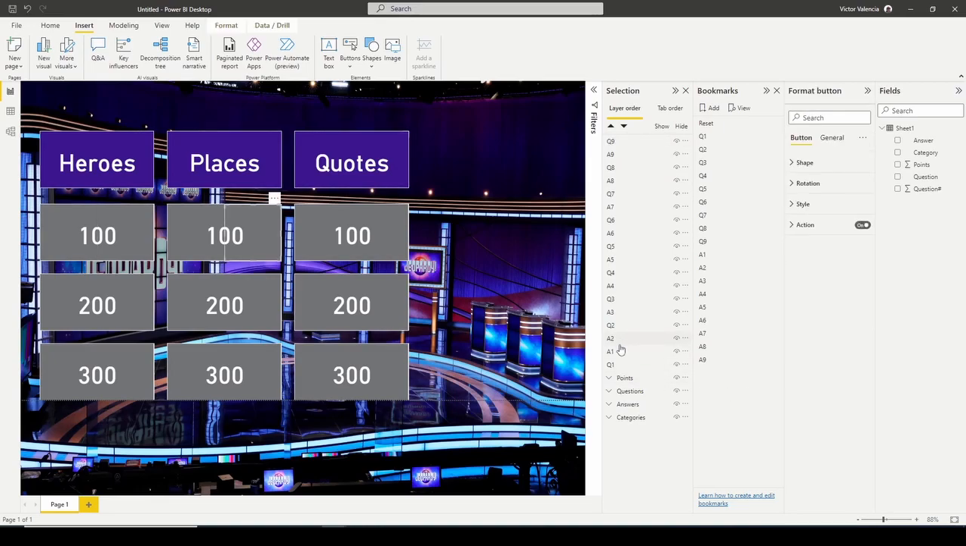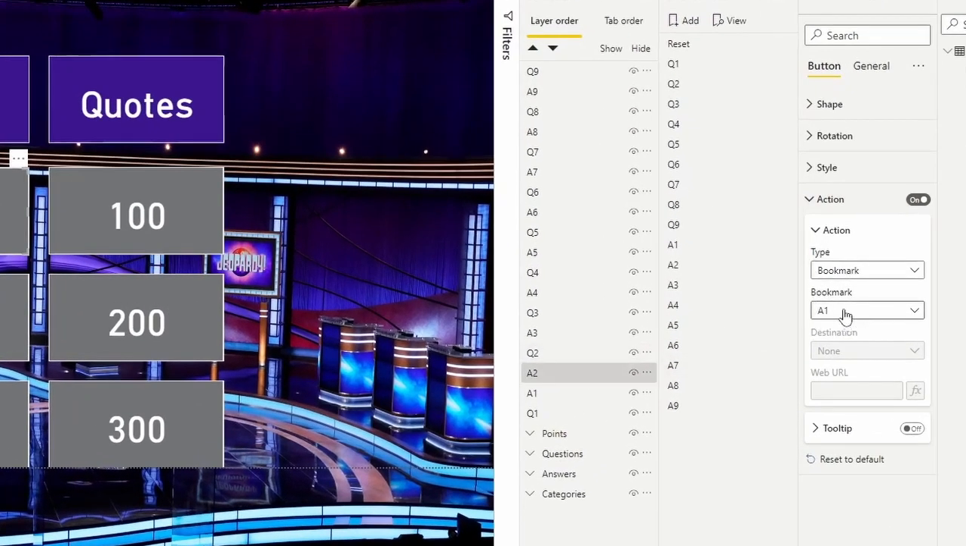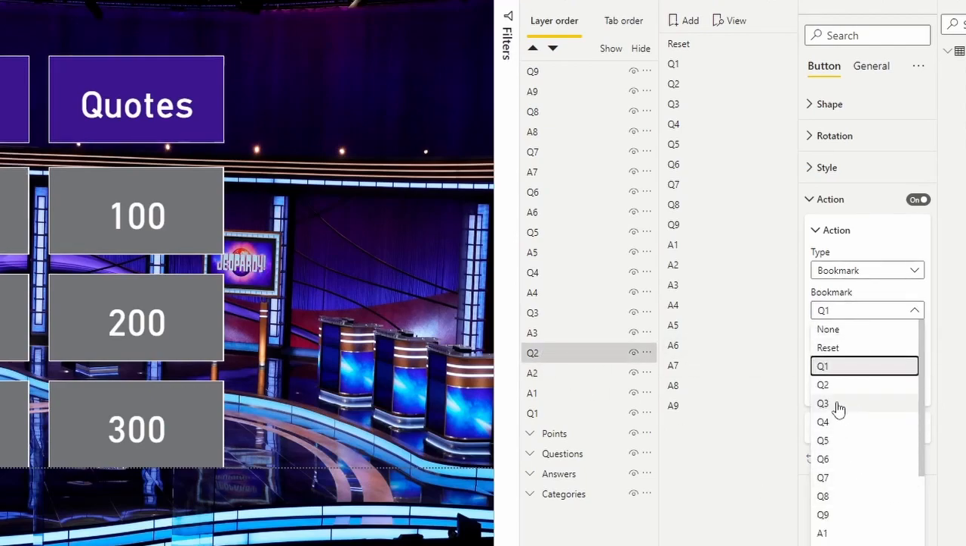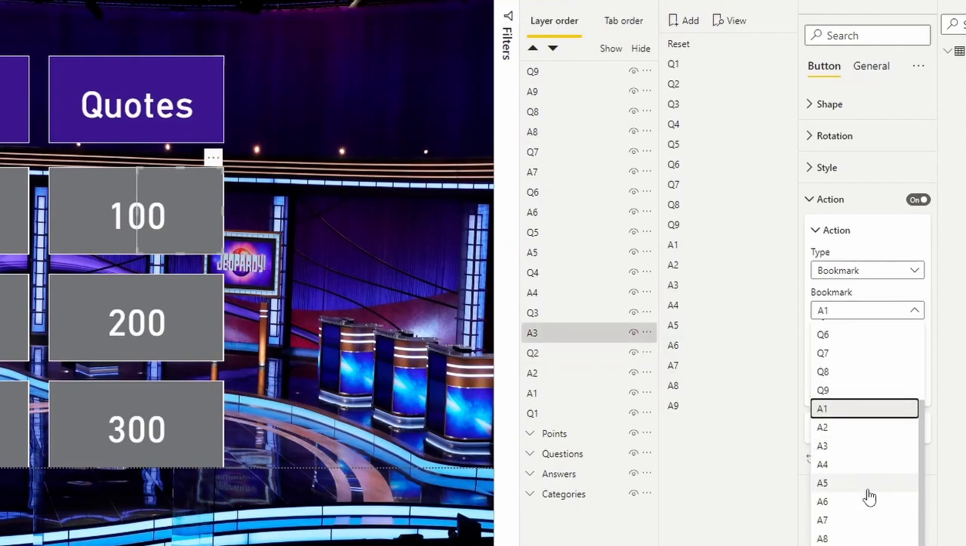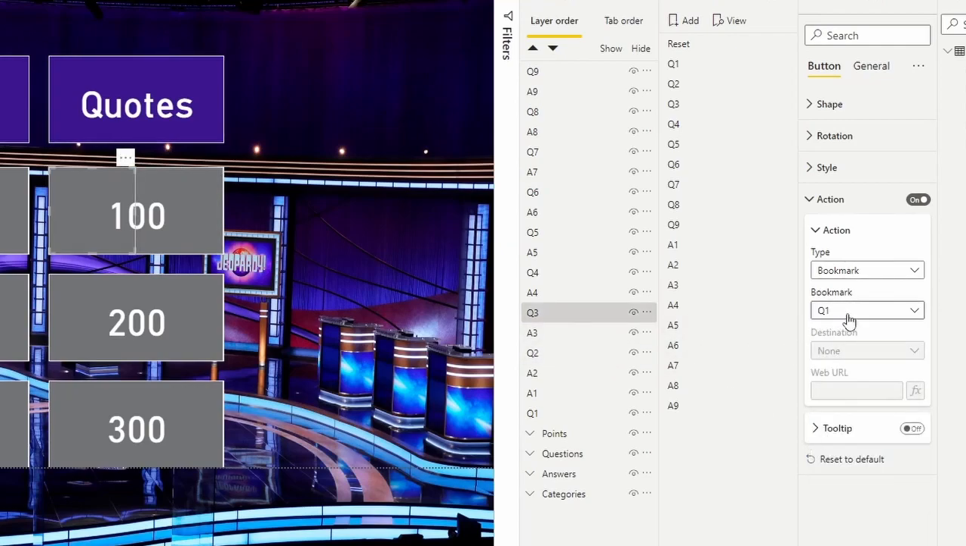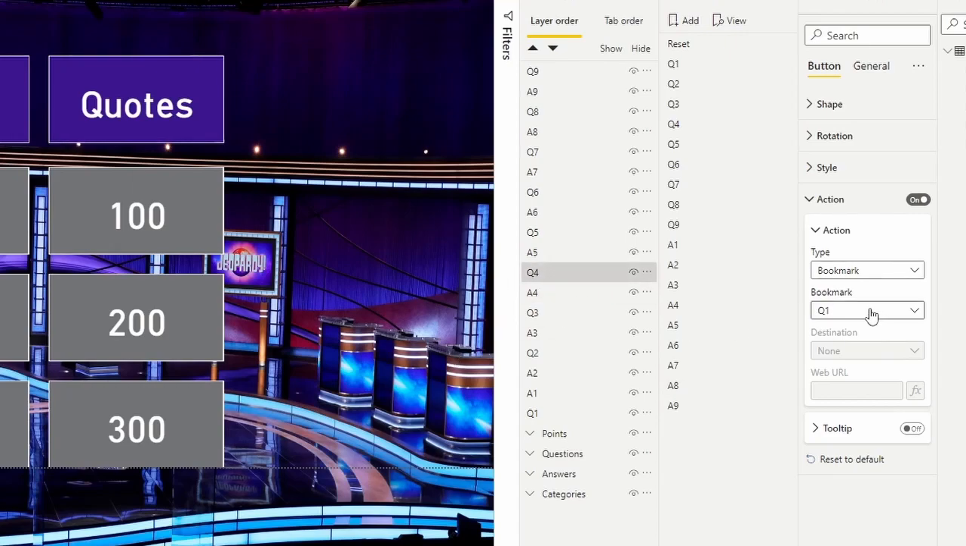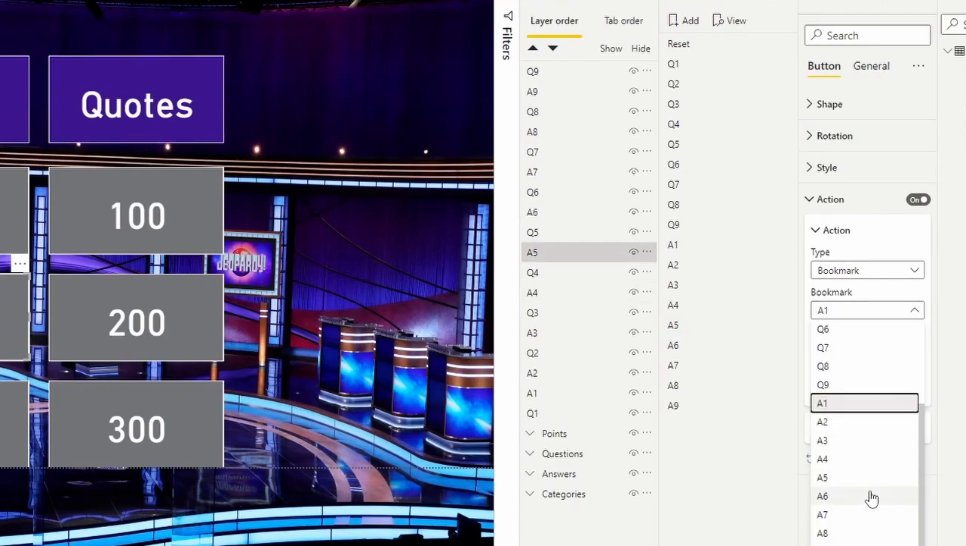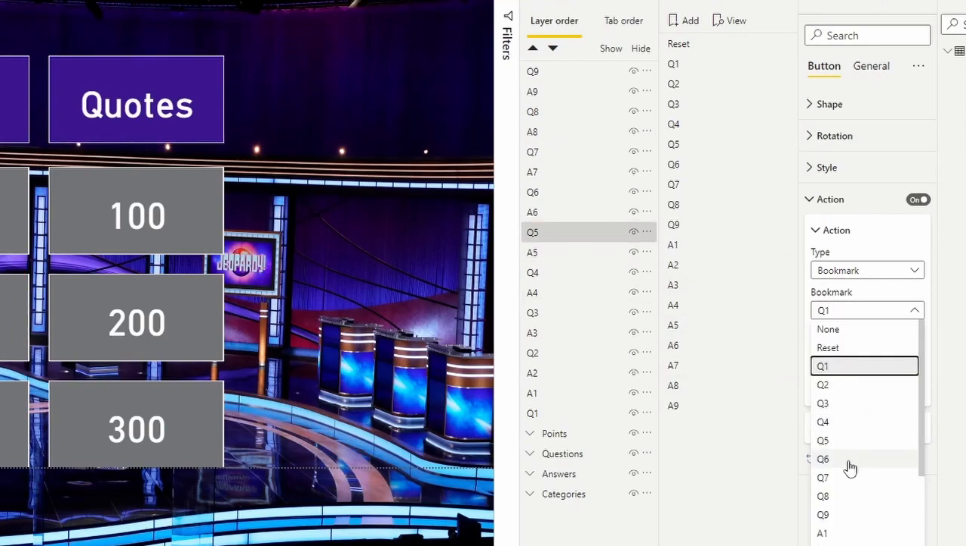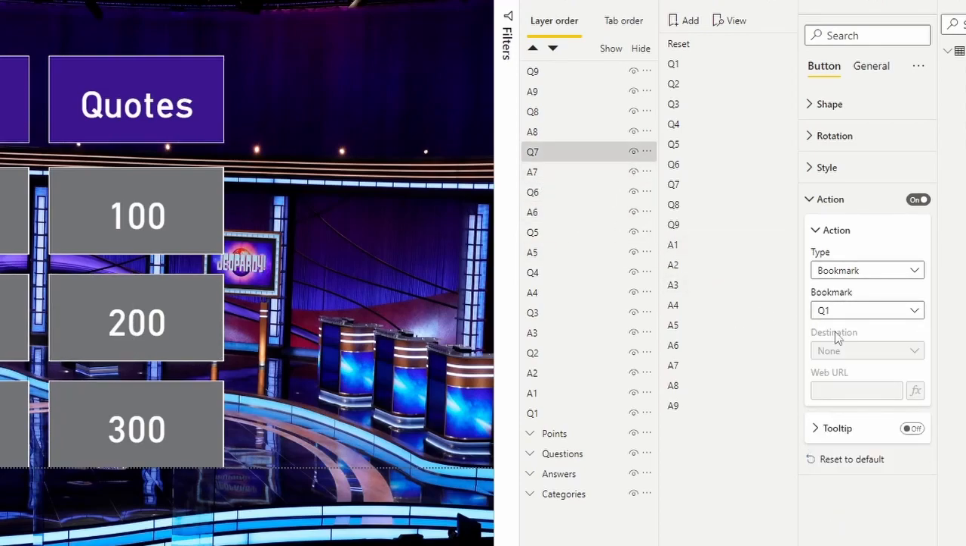Okay, now let's start to assign bookmarks. So A2, A2, Q2, Q2, A3, A3, Q3, Q3, A4. This is where I think naming them really helps, because once you're on Q4, I need to select the Q4 bookmark. Once I'm on A5, I need to select the A5 bookmark. A6, A6, Q6, Q6, A7, A7, question 7, answer 8, answer 8, question 8.